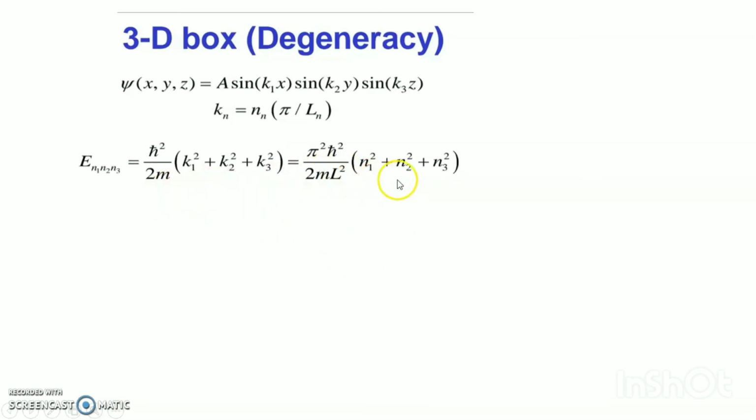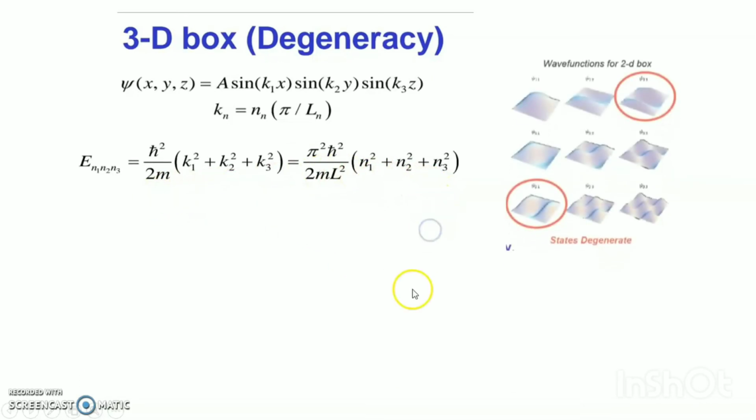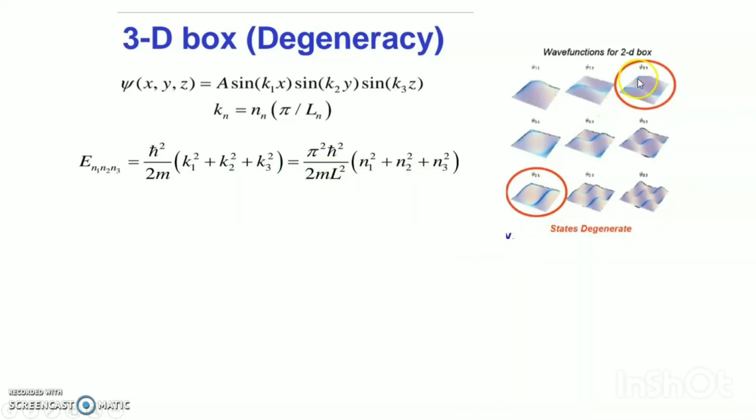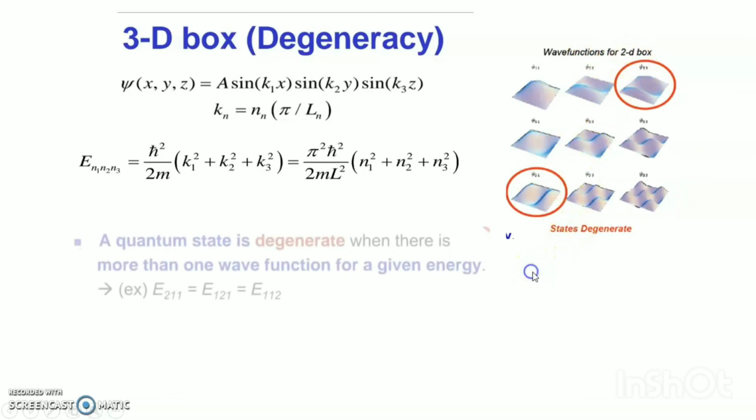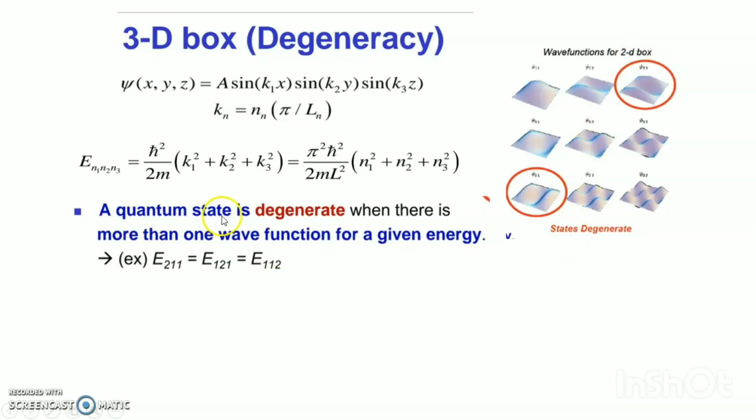So E(n1, n2, n3) is the value I have already obtained, and the states are degenerate, as you see in the diagram: psi 211, psi 121 and psi 112. The wave functions of the 3D box states are degenerate. A quantum state is degenerate when there is more than one wave function for a given energy. E211 is equal to E121 and E112.